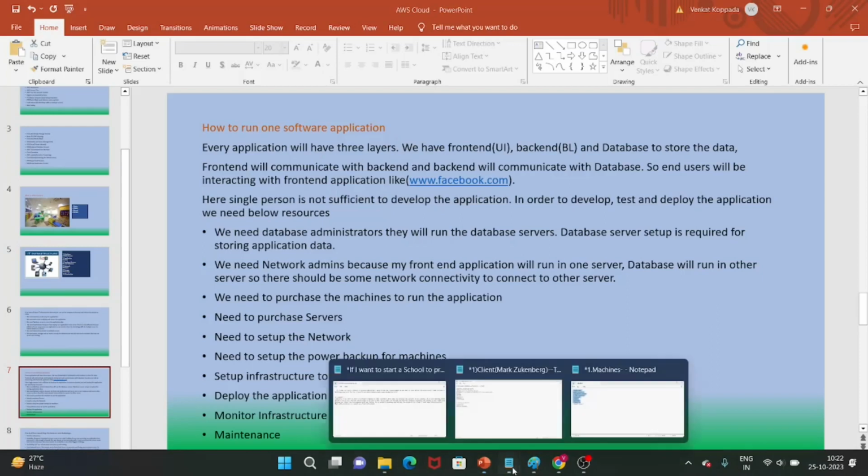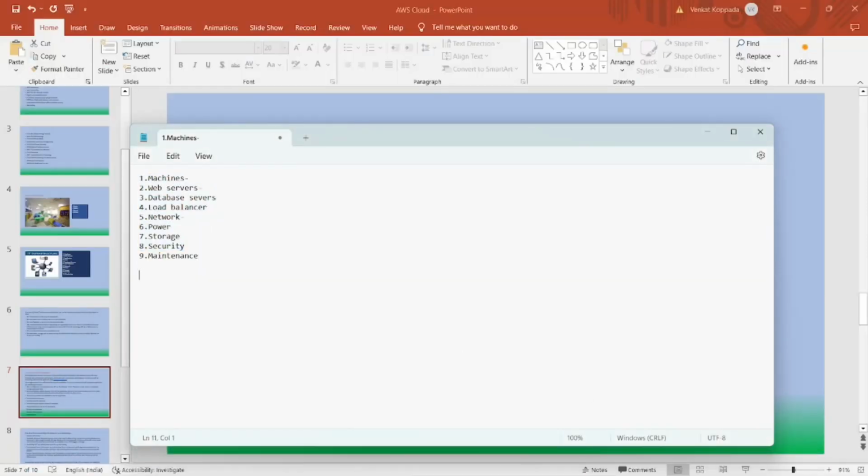Okay, so next, so how to run one software application? So as we know that every application will have three layers. Okay, so one is UI, that is front end layer, and another one is we have business logic layer, and last one is database layer. Okay, so business logic layer is also called as a backend layer. Okay, so here we have end users. So these end users will interact with UI, and UI will communicate with backend, and backend will communicate with database to store the application data.